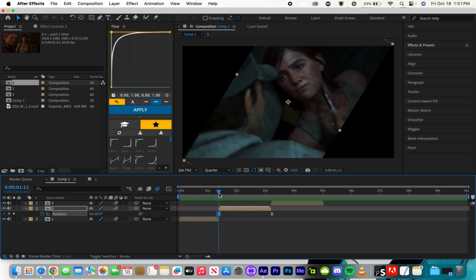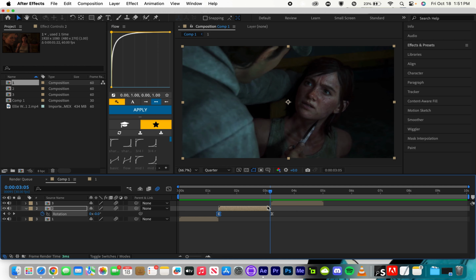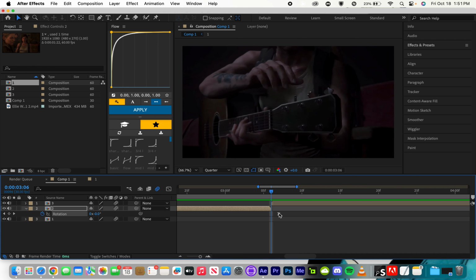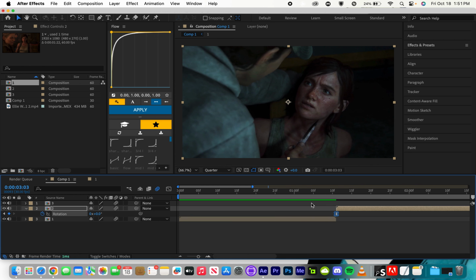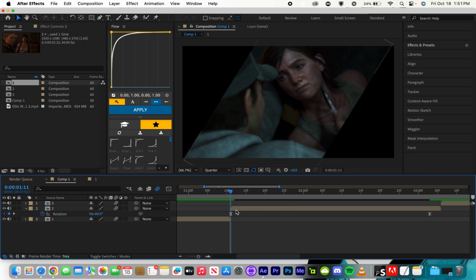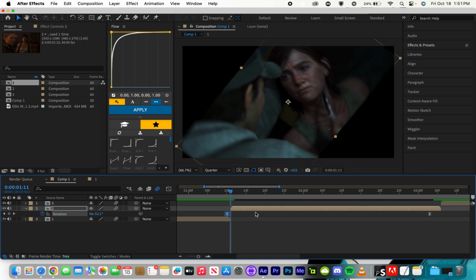I'm going to show you an example of how I like to make my transitions personally. You're going to go to the edge of your clip, press O, then you're going to press Command right arrow key 1 frame, and then the plus sign to zoom it in. Move this 1 to the edge of your clip, go 1, 2, 3, zoom back out using the minus key or these arrows down below. Then I like to take this first keyframe. I sometimes leave it here, or sometimes I'll drag it 1 keyframe to the left.